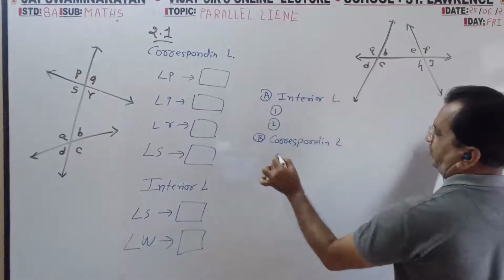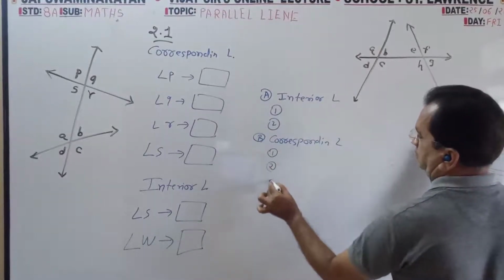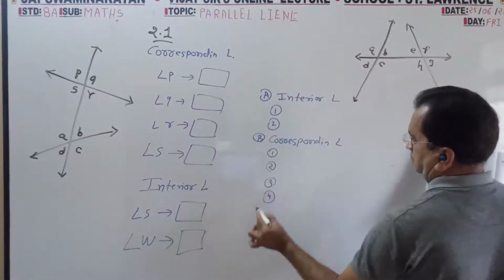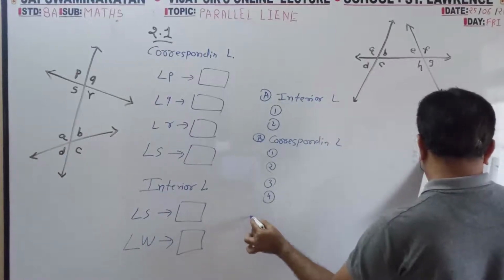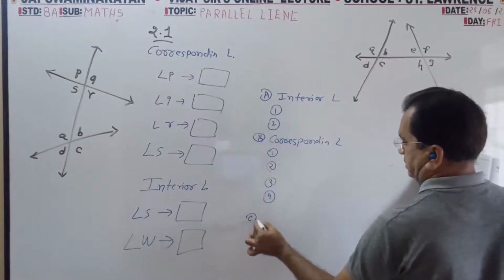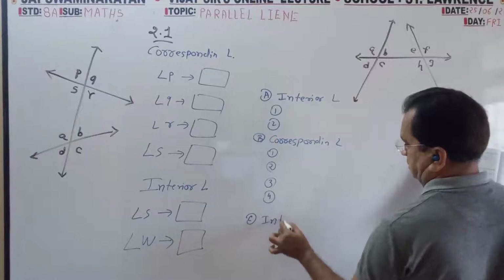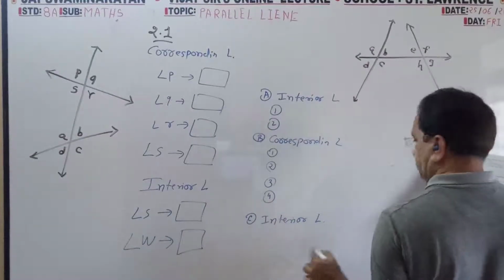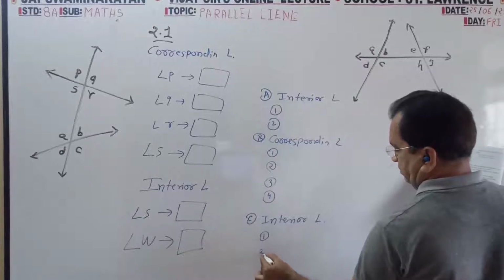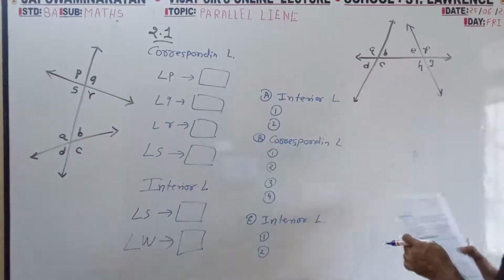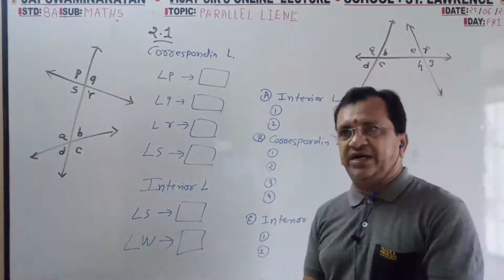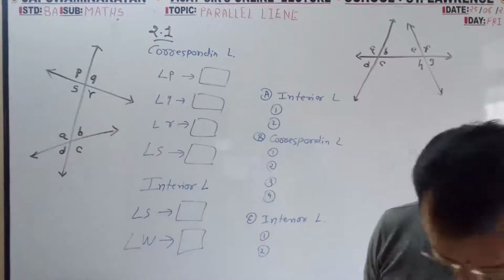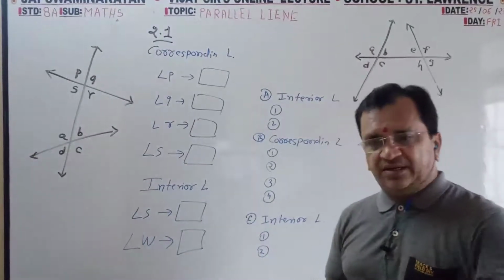Corresponding means F. So 4. Interior angle only 2. Here half the pair is given, half you have to find out. On this side the full pair you have to find out.